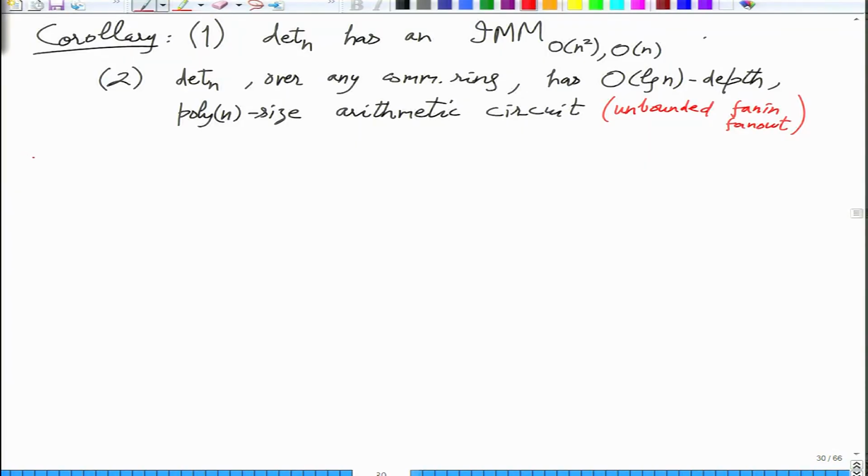But there is a meaningful question for determinant that it has not answered, which is the assumption of commutativity. So what can you say about determinant over non-commutative rings?